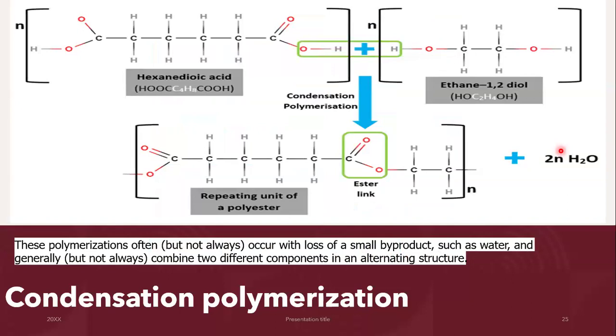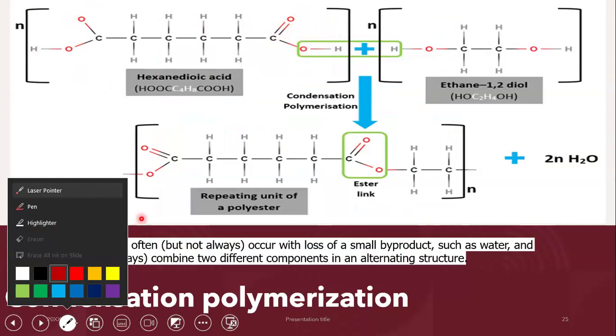A good example of condensation polymerization that you have in your syllabus is the formation of nylon, right? Nylon is quite common. It's used for making our clothes, making ropes. A lot of these things are made from nylon. So this is how nylon is actually made. We have a carboxylic acid. Please notice that this carboxylic acid has a COOH group on both sides, right?